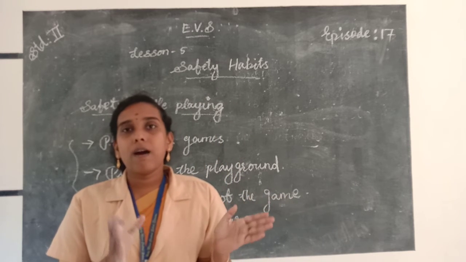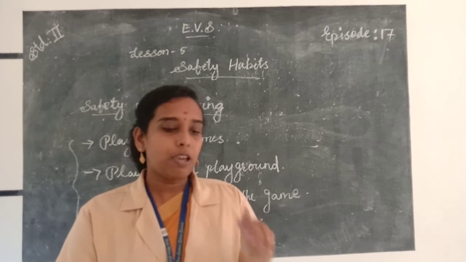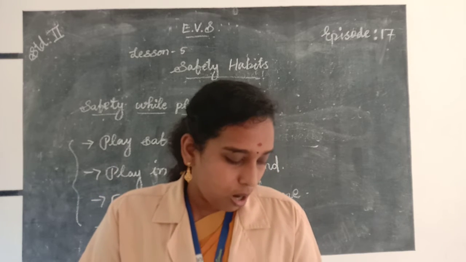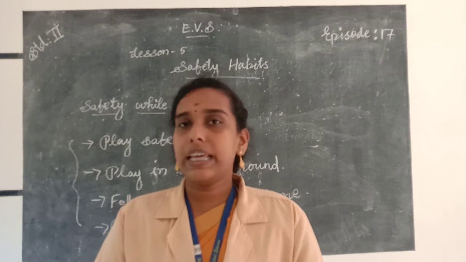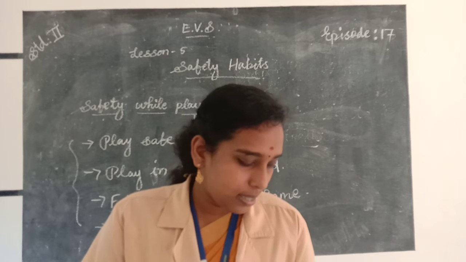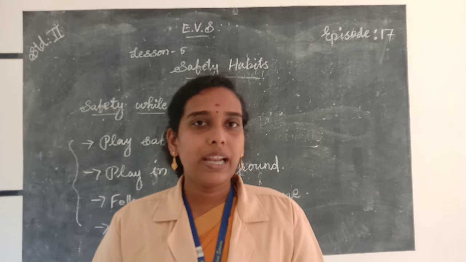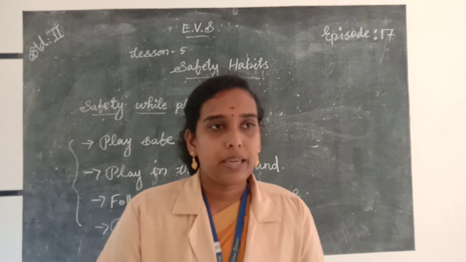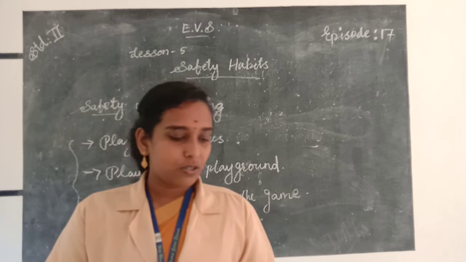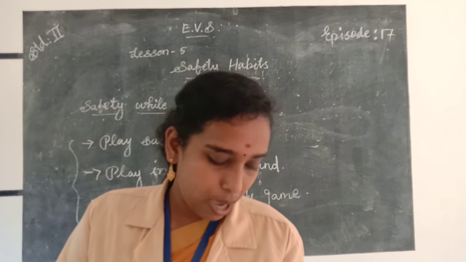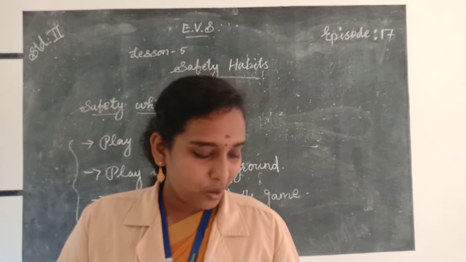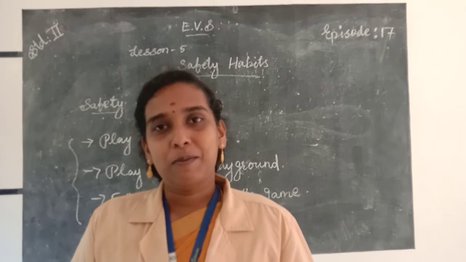Always return to your home before it is dark. So these are the safety rules that we follow while playing. Today we learned about safety habits at home, on the road, and while playing.